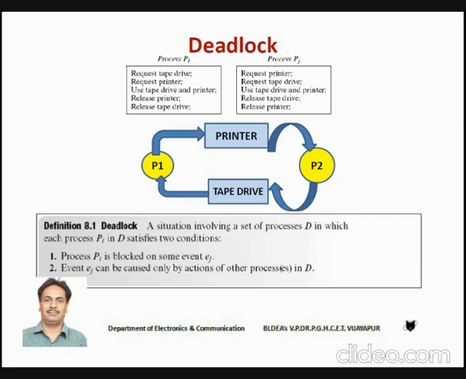What are the two conditions? Process Pi is blocked on some event Ej. However, that event Ej can be caused only by the actions of other processes in the set D. So these are the conditions which may cause deadlock.